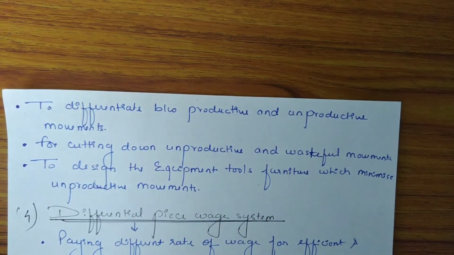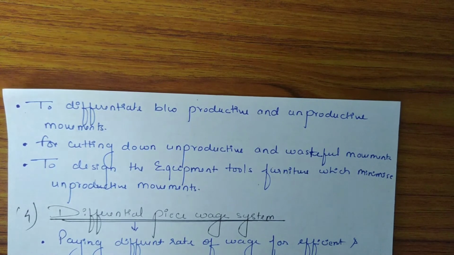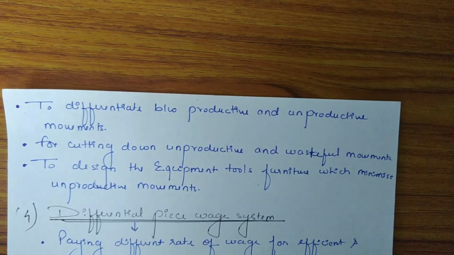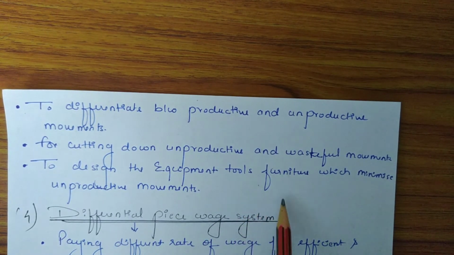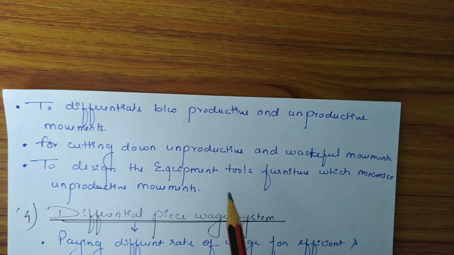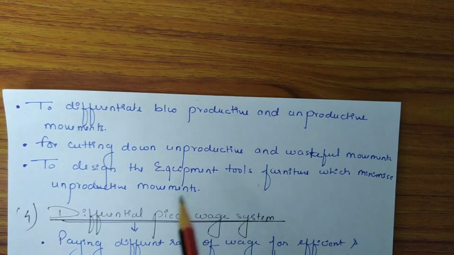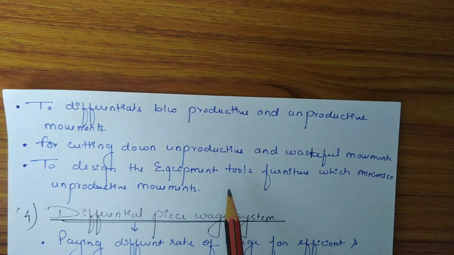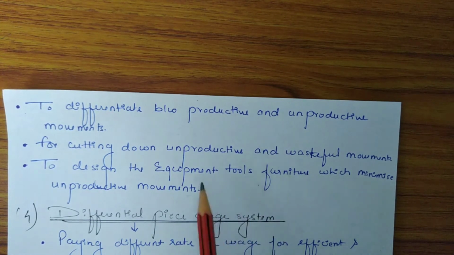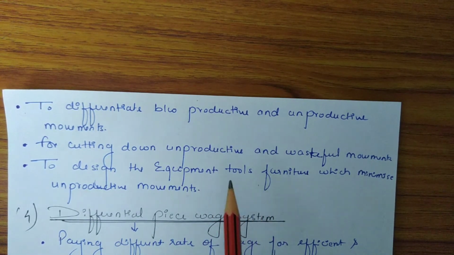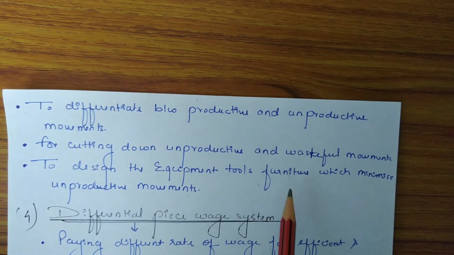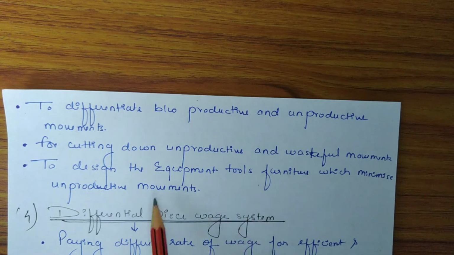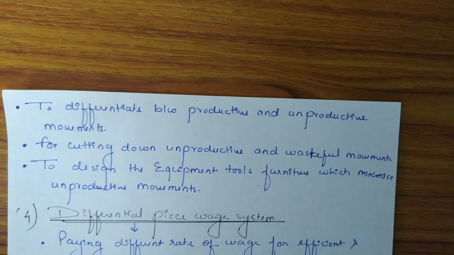So to conduct motion study, Taylor suggested to observe an average worker when he is performing the job and note down all the movements he is doing. So how many times he is getting up from his place, how many times he is bending down, etc. Repeat it 100 times with different workers. And after writing all the movements, classify them into productive and unproductive movements and make a strategy to cut down or minimize the unproductive movements.